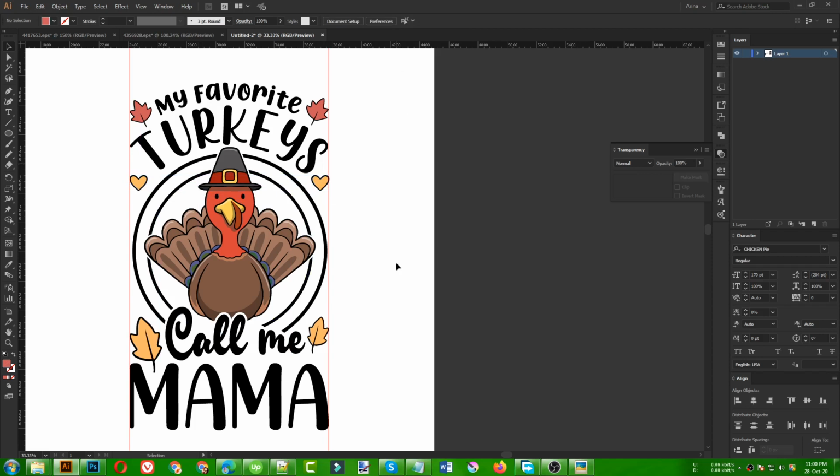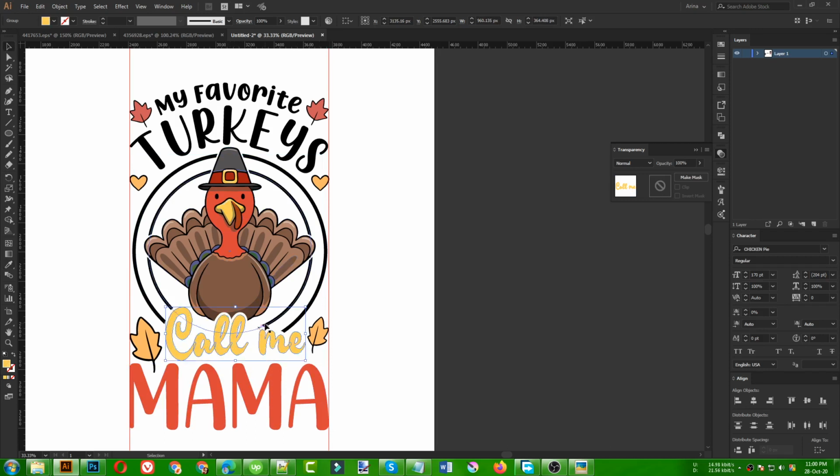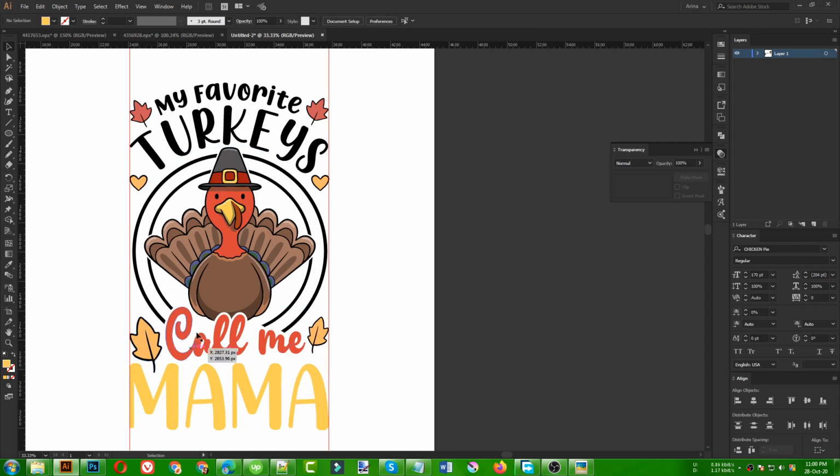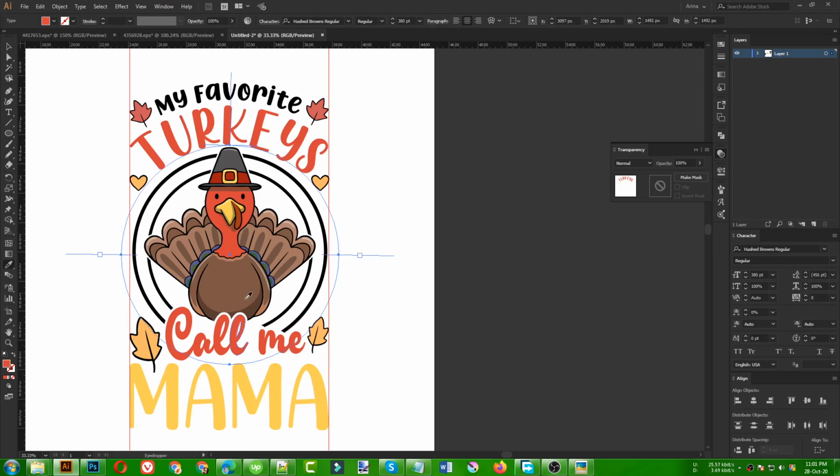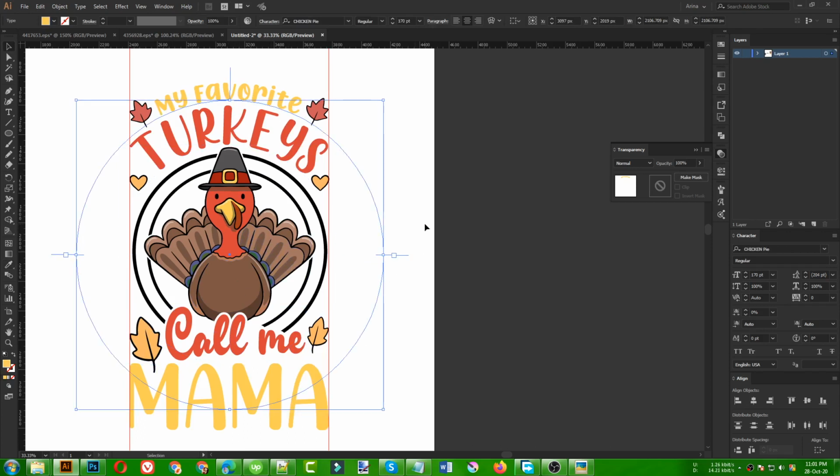Okay guys, so this is the final design for me here. Now I need to select some colors. For this mama text, I'm going to use red. Then this call me text, I'm going to make yellow. Okay, it becomes lots of yellow here, so let's use this one red, this one yellow, but that doesn't make any difference because it's always yellow here, so that's not our concern right now. So let's make it this, and this one maybe this favorite color, so that is good.